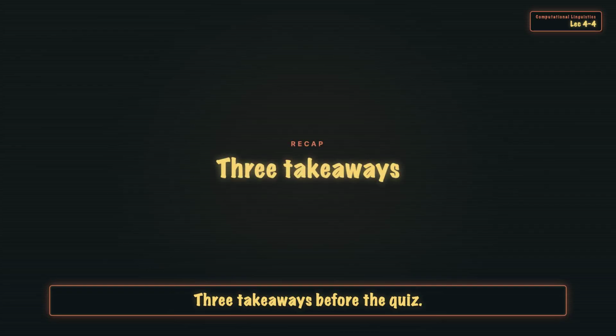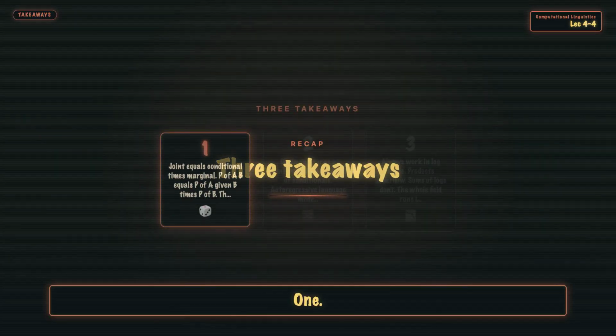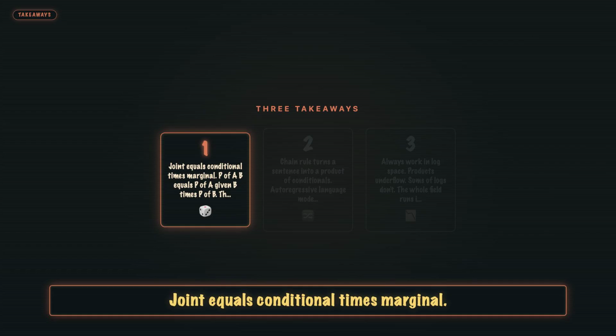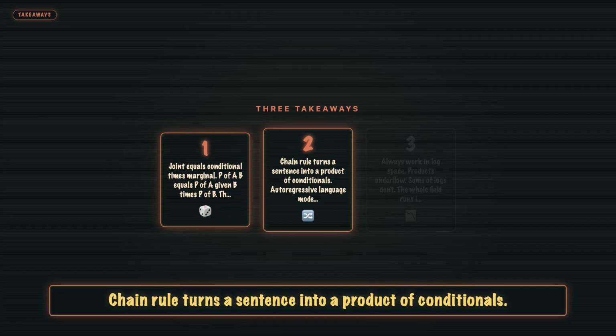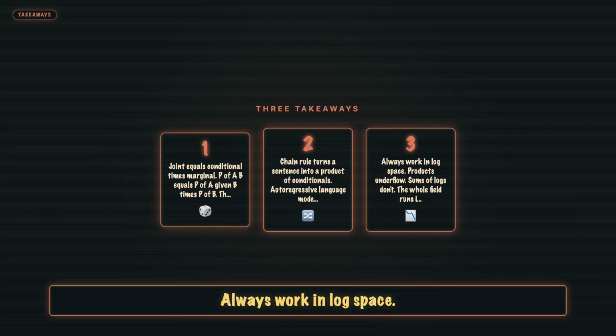3 takeaways before the quiz. 1. Joint equals conditional times marginal. P of A, B equals P of A given B times P of B. The whole pivot. 2. Chain rule turns a sentence into a product of conditionals. Autoregressive language models are chain rule in code. 3. Always work in log space. Products underflow. Sums of logs don't. The whole field runs in log space.